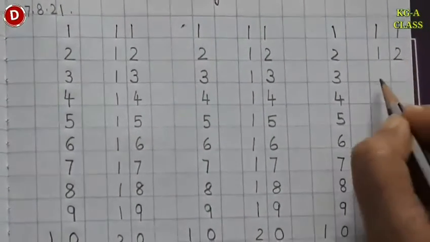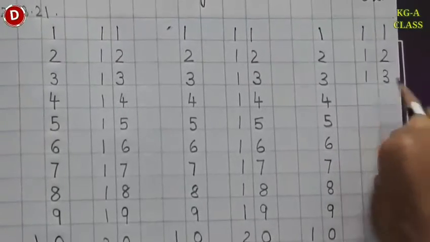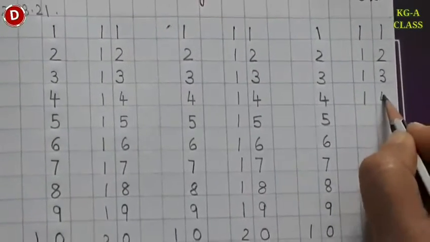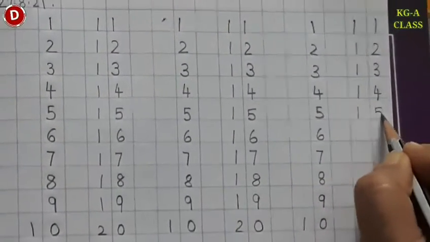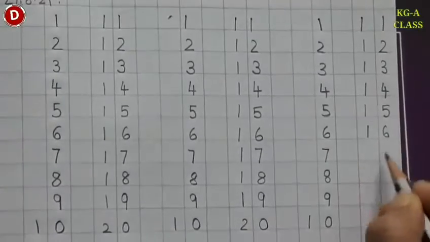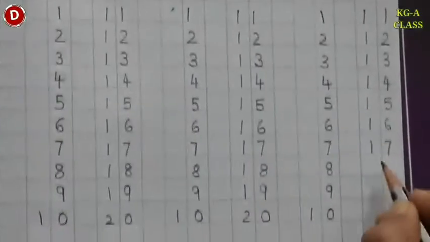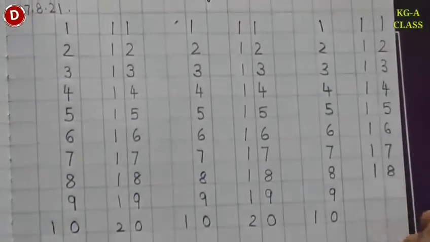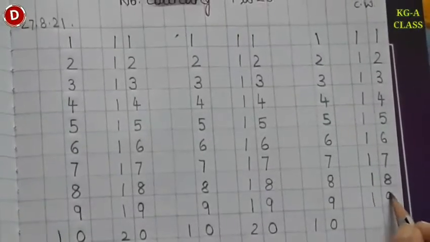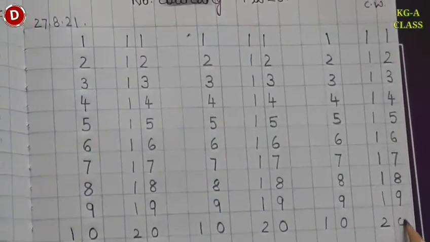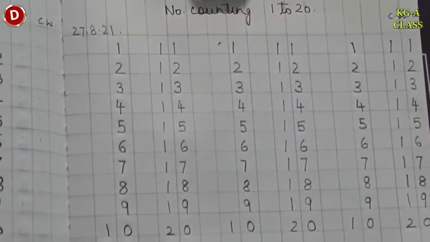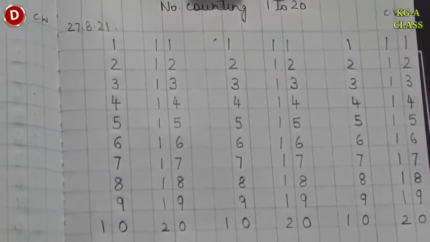12, 13, 14, 15, 16, 17, 18, 19, and here comes 20. In this way, children, you have to write number counting 1 to 20 in your maths notebook.